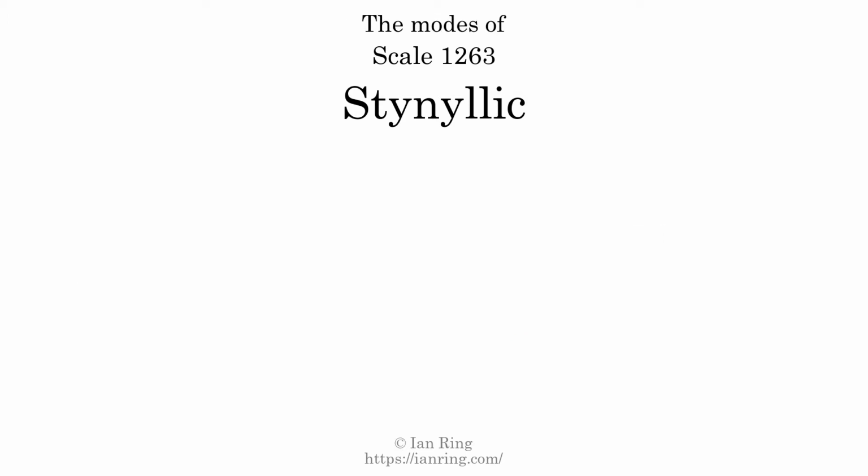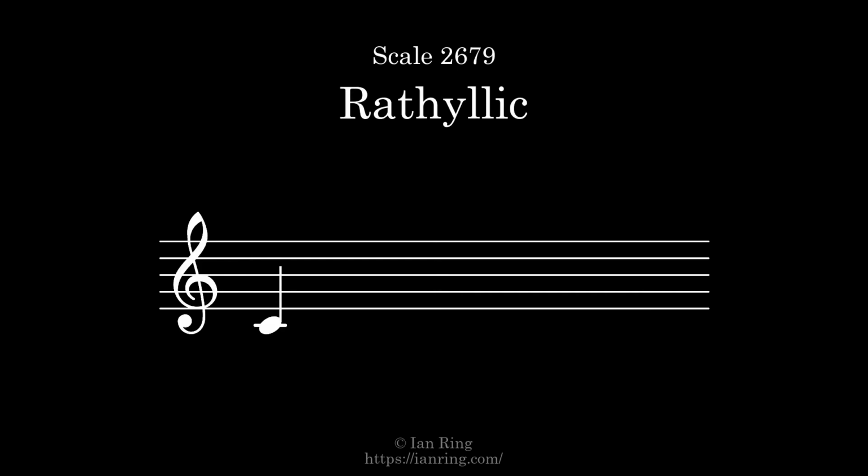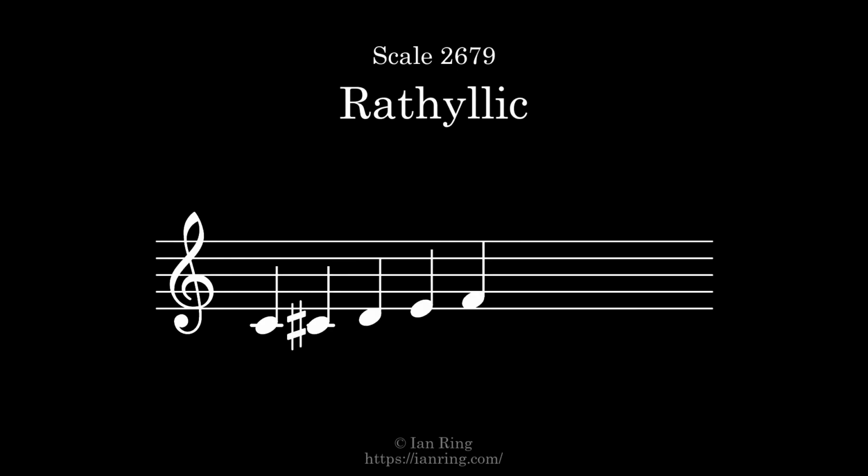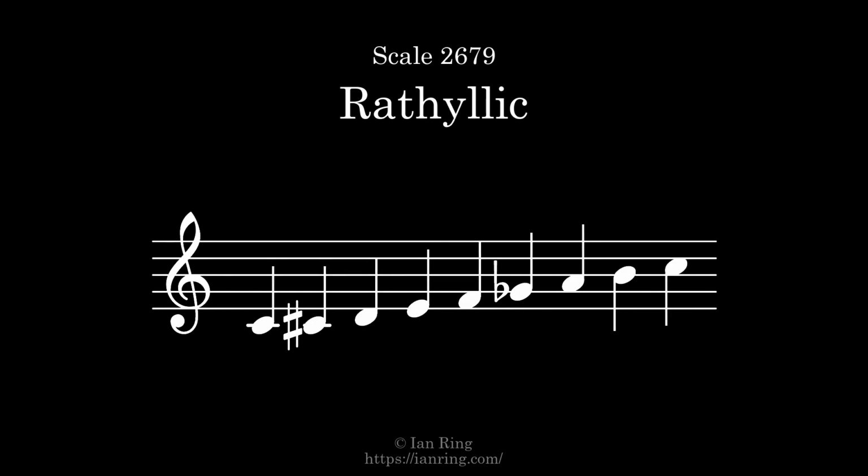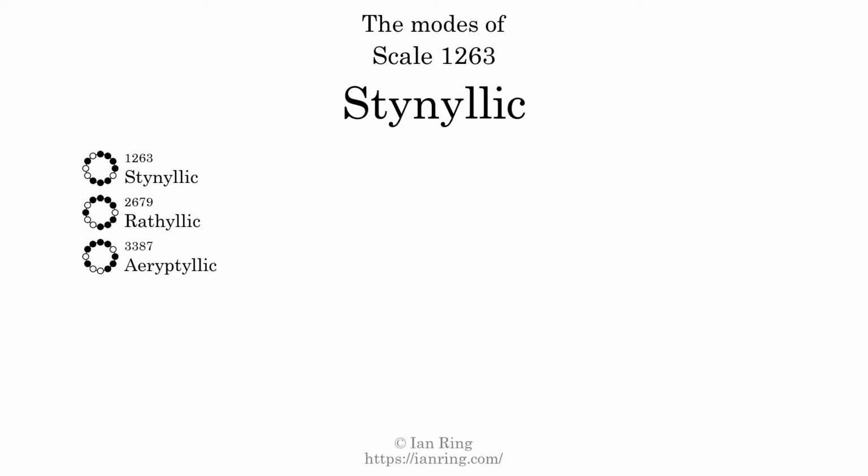This scale has 8 modes. The first mode is itself. The second mode is scale 2679, also known as Stynyllic. It sounds like this. The third mode is scale 3387, also known as Heteromorphisms. It sounds like this.